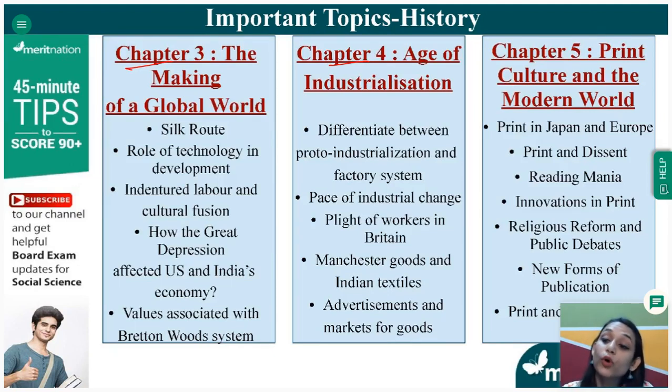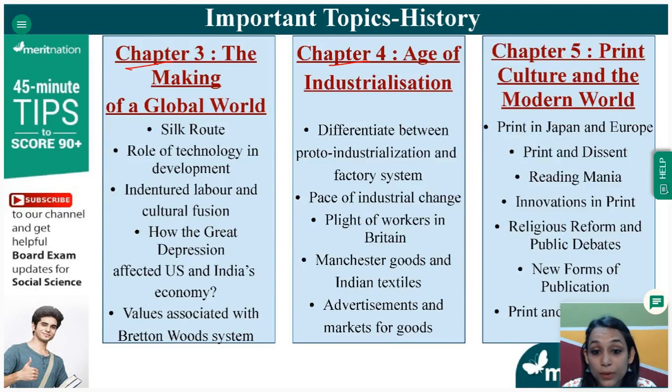Okay. So if you are doing chapter 3, that is making of a global world, Silk Route is important. How the Silk Route was formed. Why was it named Silk Route is also a very important question that has come in previous years in your board papers. Then the role of technology. What was the role of technology? How the development of technology led to the globalization of trade. Then we have indentured labor and then cultural fusion.